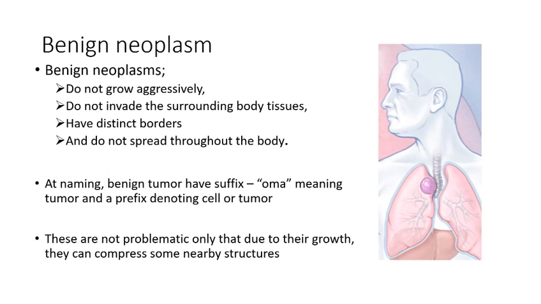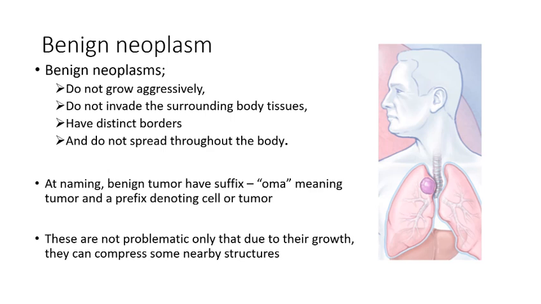Two, they don't invade the surrounding body tissues. Meaning if it is in a particular area, it will remain in that area. It will not go to another tissue. Three, it has distinct borders, meaning you can demarcate it or extract it out. And four, they do not spread throughout the body. We are going to appreciate these facts when we go to the malignant tumors.